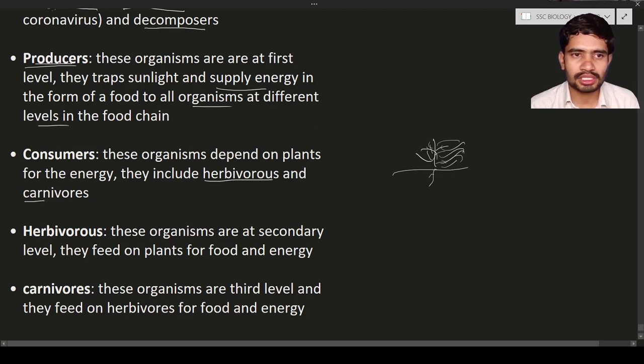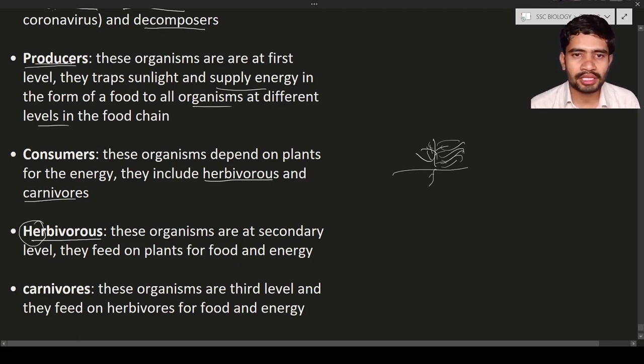These consumers do not produce any food material, but they depend on the other organisms for the food material. Those organisms are nothing but plants. Coming to the herbivores, the term herbivores refers to herbs or any plant material. These organisms are going to feed on the plants. They are known as herbivores.